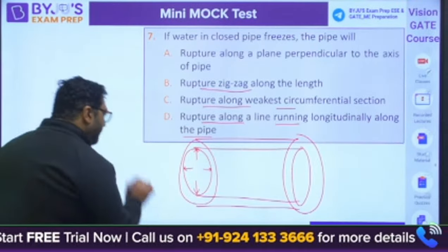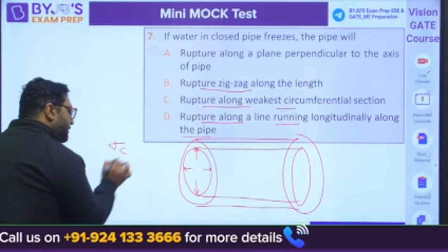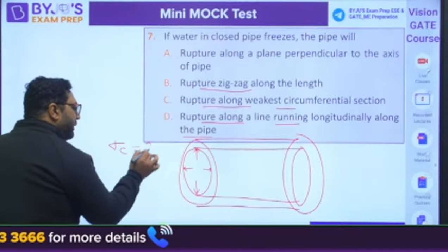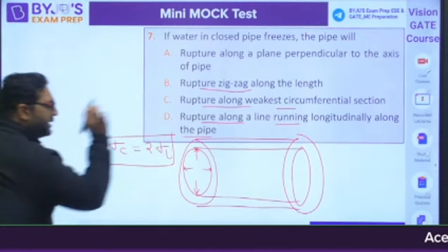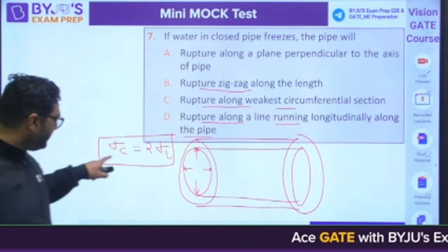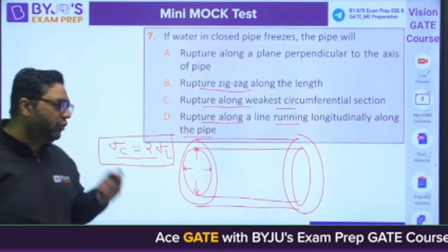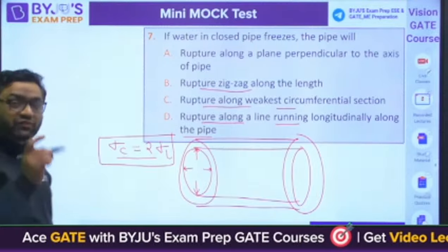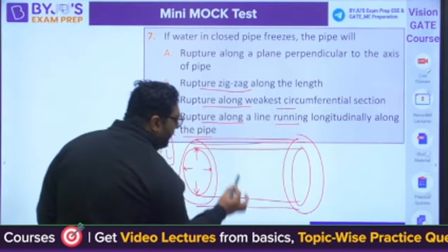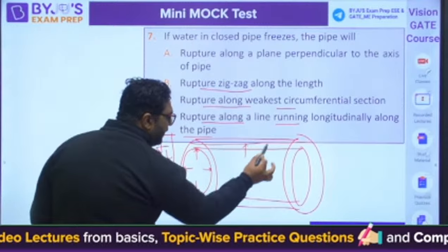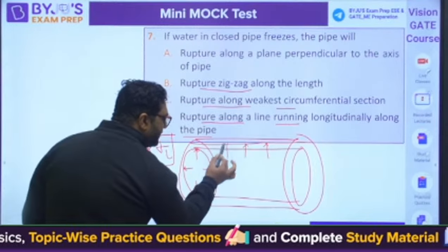Whenever we are talking about the circumferential stresses, they are always 2 times the longitudinal stresses if only internal pressure is applied. So circumferential stresses are more, longitudinal are less. Because of circumferential stress, failure will happen along this line only. Here the pressure is there, circumferential pressure is acting like that.